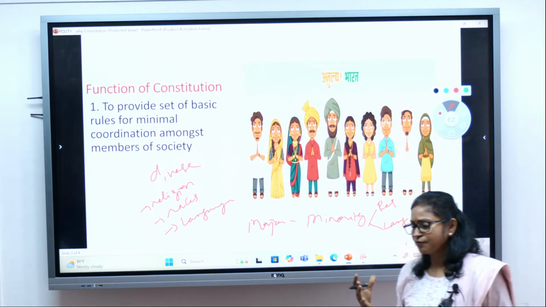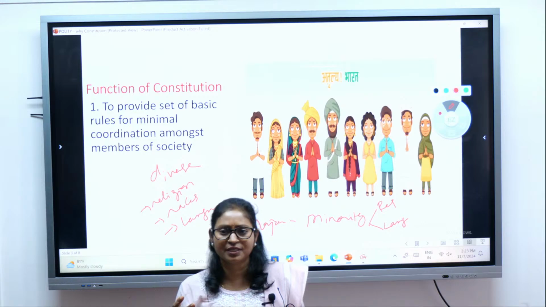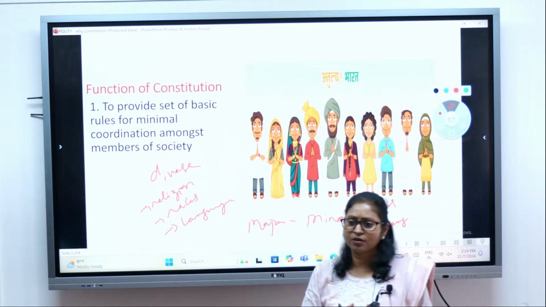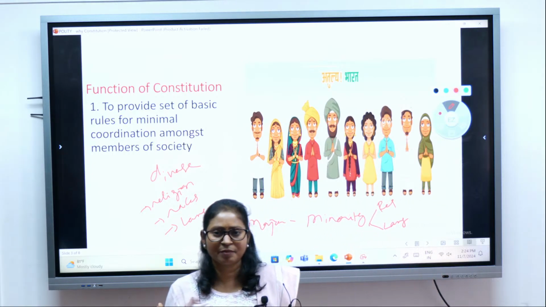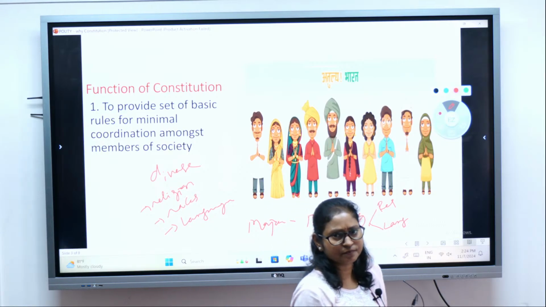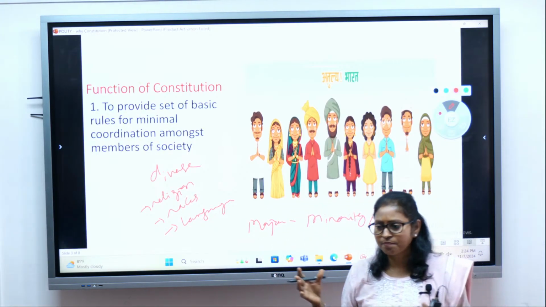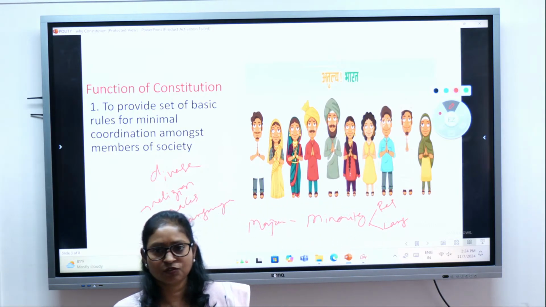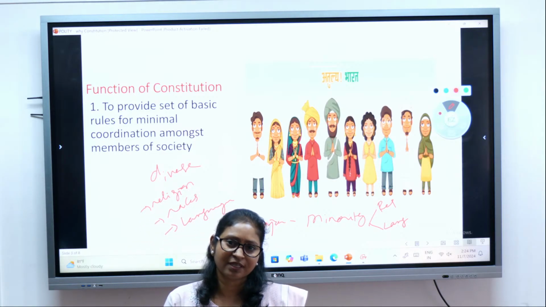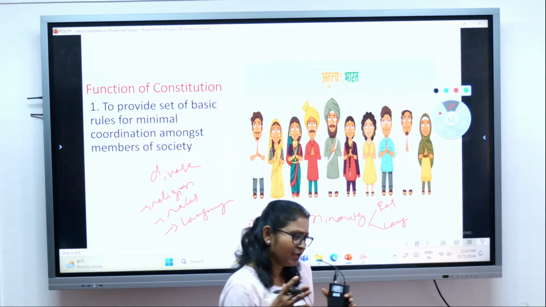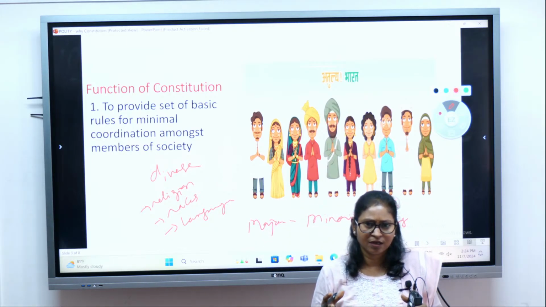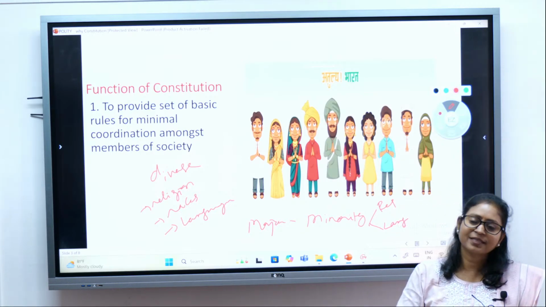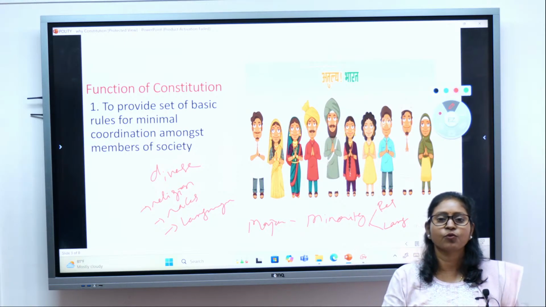So imagine what if the majority community tries to overpower the minority community, or when there is a disagreement among people, how will it be resolved, isn't it? How will the people of diverse communities coordinate with each other? Because when we stay together, it's very important that we coordinate with each other. We live in harmony, we live in peace, right? Peaceful coexistence is required.